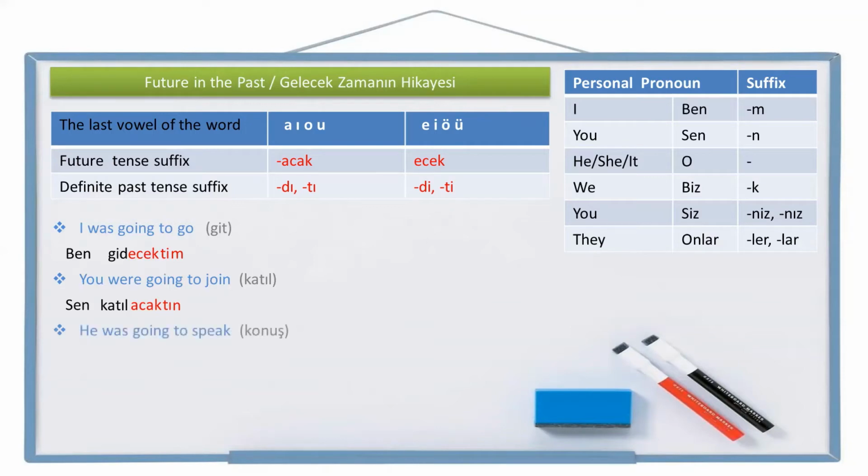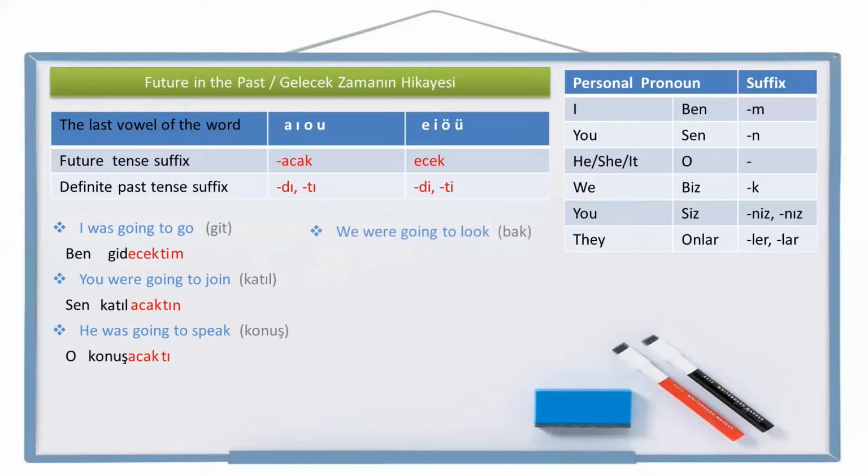Let's make one more example. He was going to speak. Speak is konuş in Turkish. Let's write the personal pronoun he first. O, speak, konuş, going to speak, konuşacak, was going to speak, konuşacaktı. Is there any personal pronoun suffix for o? None. So the sentence is o konuşacaktı. He was going to speak. O konuşacaktı.